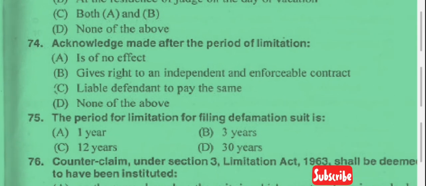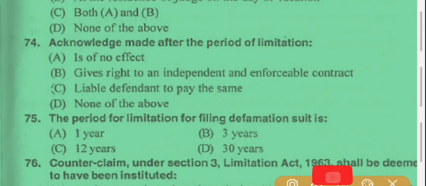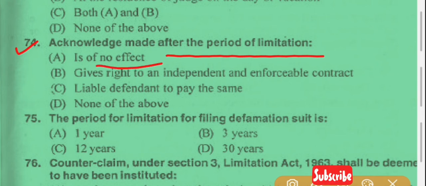Now question number 74. An acknowledgment made after the period of limitation. Option A, is of no effect. So an acknowledgment made after the period of limitation is of no effect. So the answer is option A, and this is provided in section 18 of the Limitation Act.